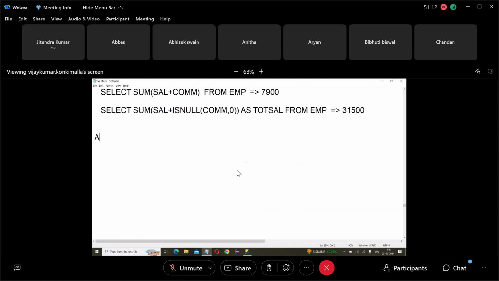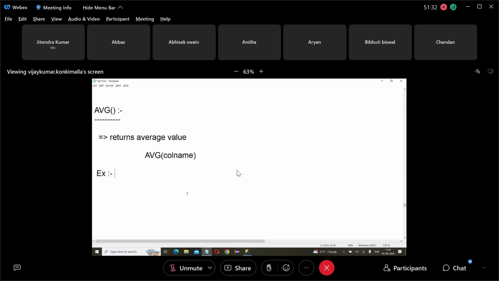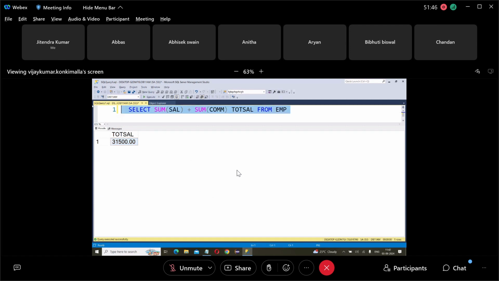Next, one more is there. What is that? AVG. What is the AVG function? The AVG function returns one average value. AVG of column name. Example: select AVG of salary from EMP. It calculates average salary. But the average salary is total salary by number of employees.